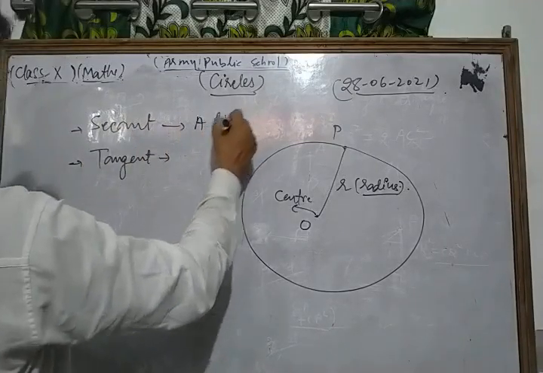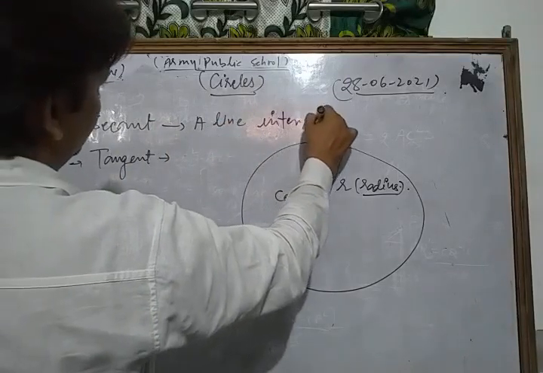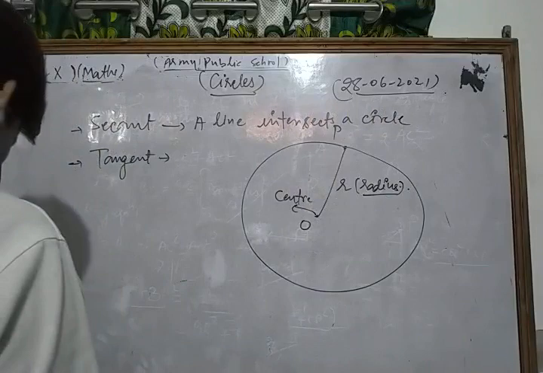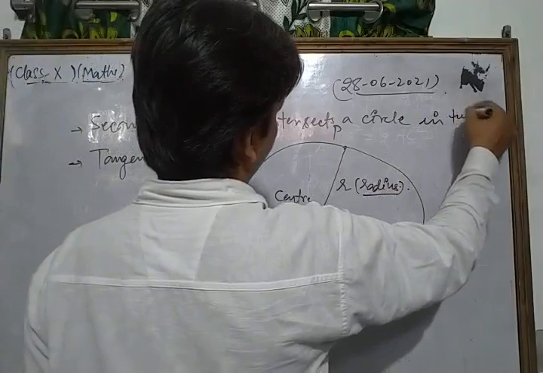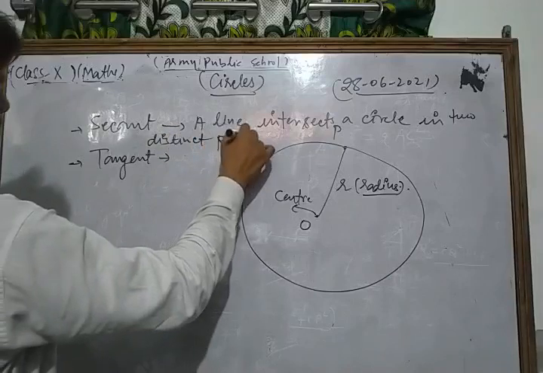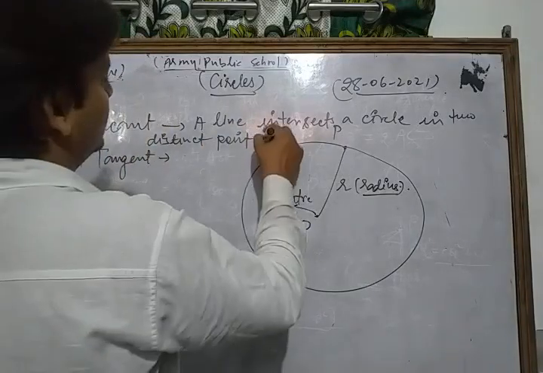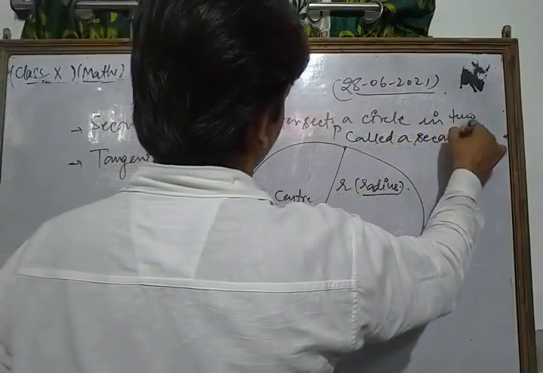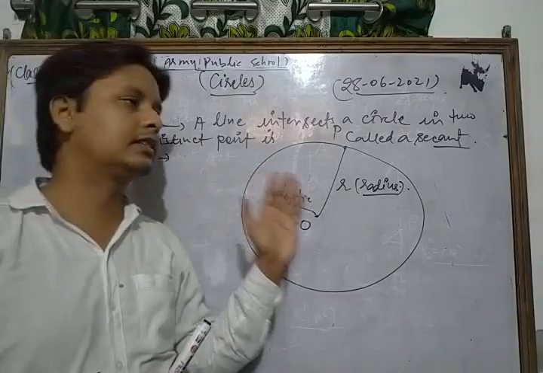Dear student, when a line intersects a circle in two distinct points, it is called a secant.